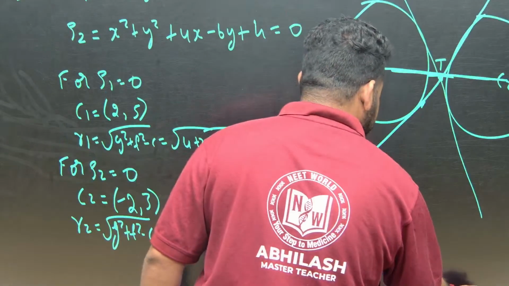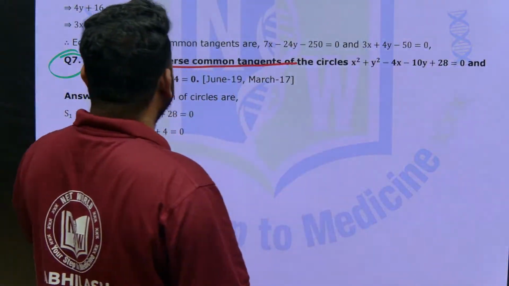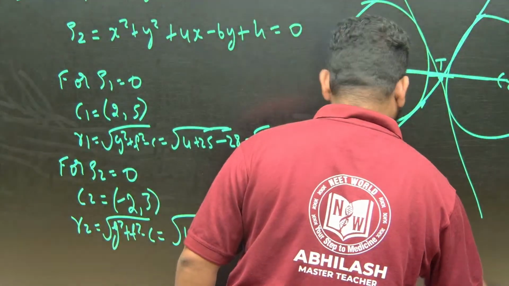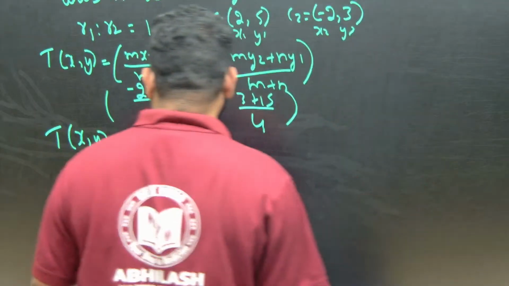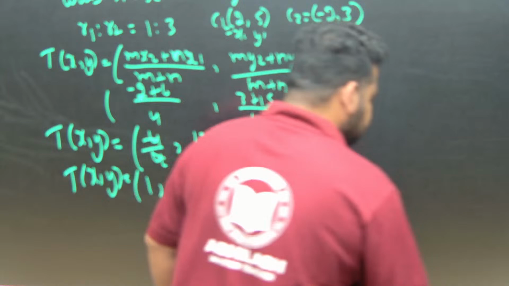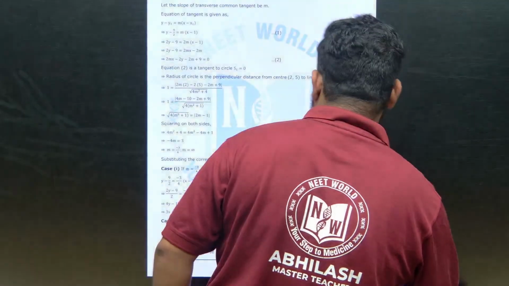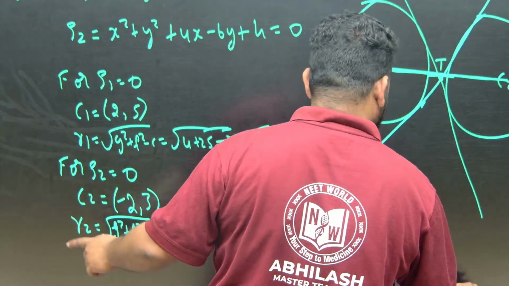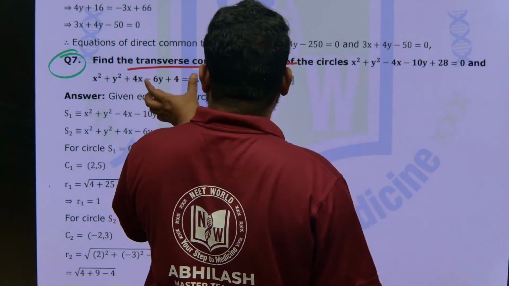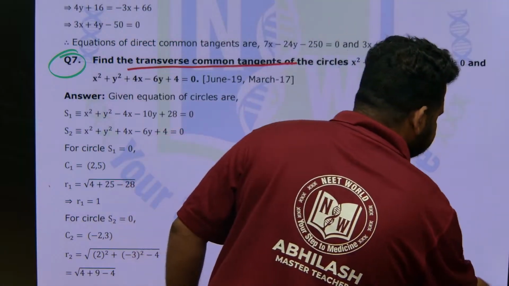What they have asked: find the transverse common tangent of the circle. So the point of transversal we already got, T of x comma y is 1 comma 9 by 2. Now we want to find the equation of common tangents. Most importantly, they are asking for transverse common tangents, so we have to find their equation.